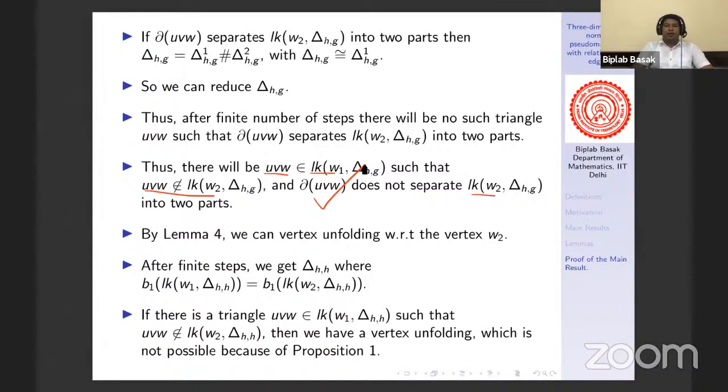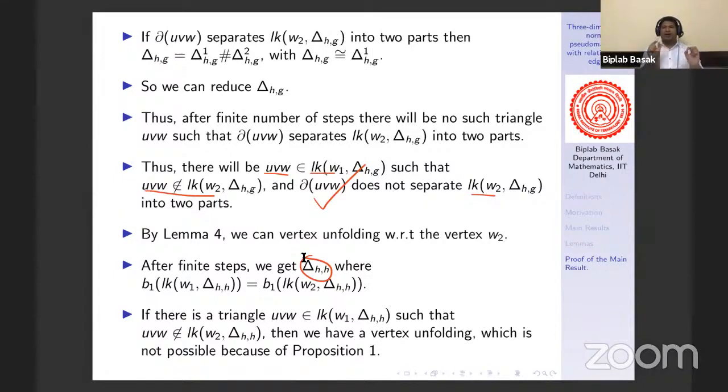That means we can reduce the G2 of the complex as well as the G2 of the link of W2. So after a finite number of stages, again we reach a stage where we get a complex where the link of W1 and the link of W2 will have the same Betti number. They may not be the same: one can be a torus, another can be a Klein bottle, but their B2 will be the same. Now delta reaches a minimum point.